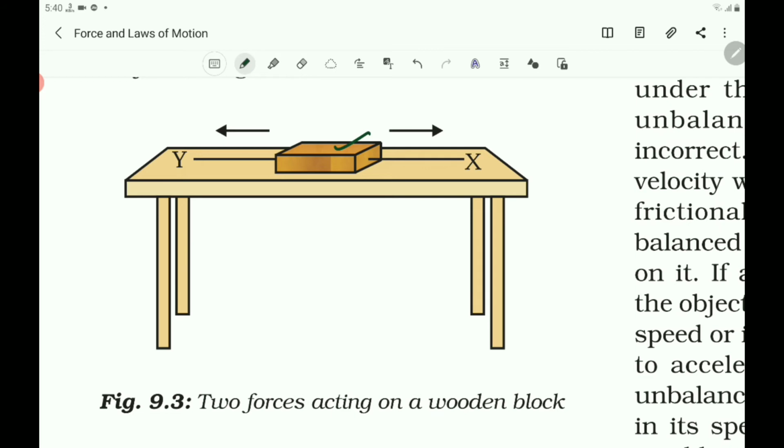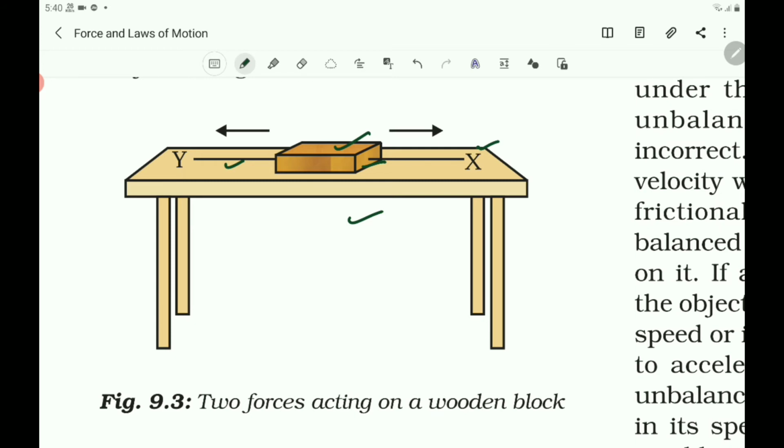Two strings X and Y are tied to the two opposite faces of the block as shown in the figure.